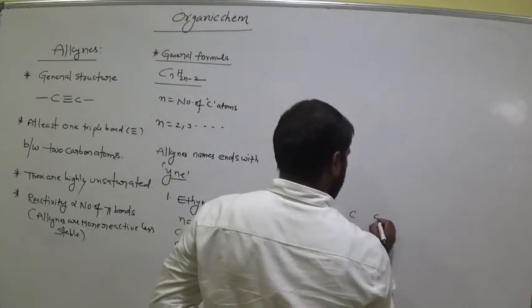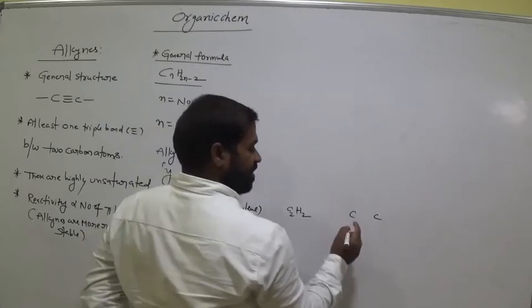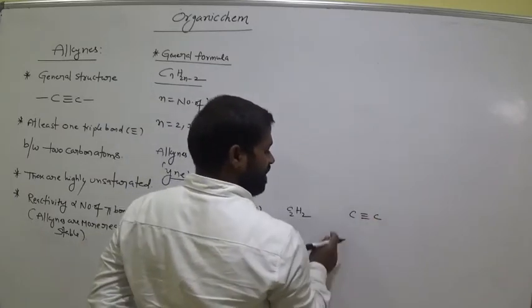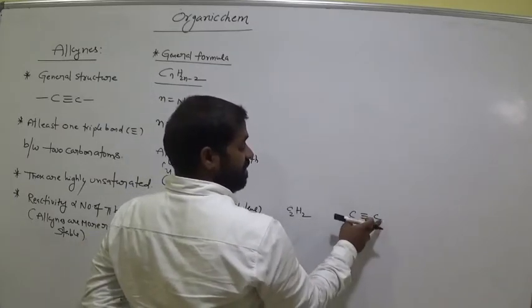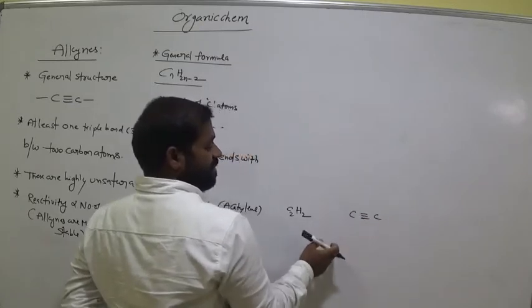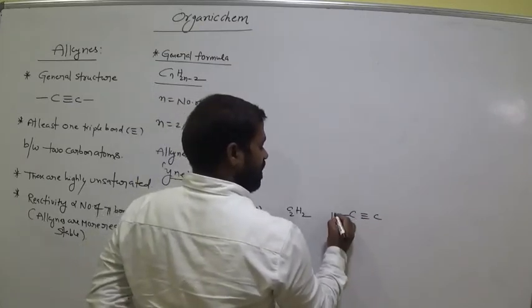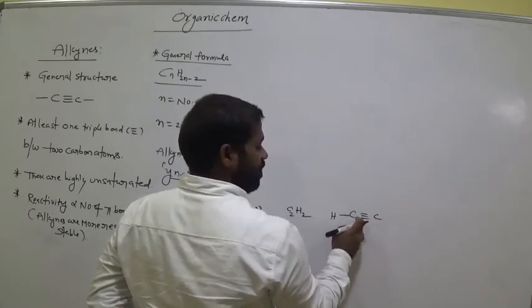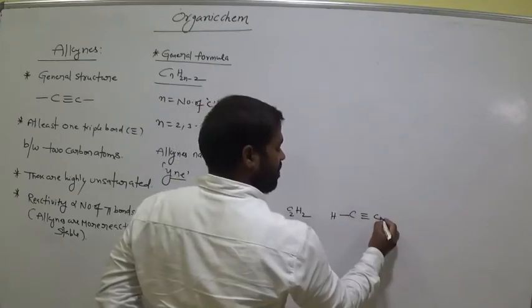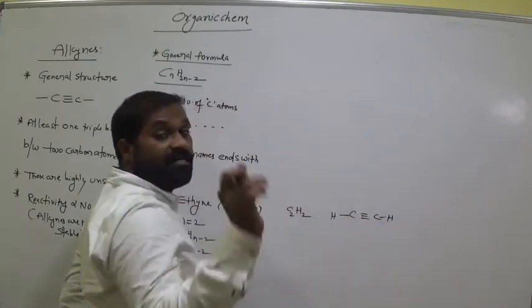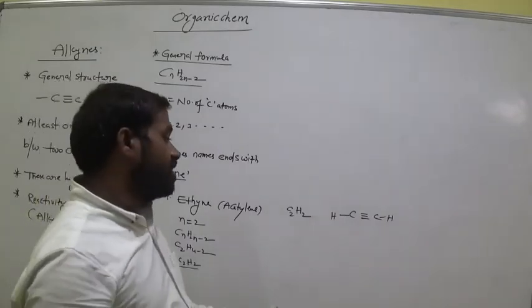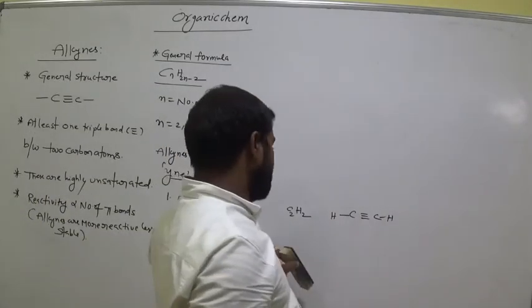We have 2 carbons in this one. At least one triple bond between 2 carbons. Am I right? Now this carbon is bonded with 3 bonds to the other carbon, so it needs one more bond. So keep hydrogen here. Similarly this carbon is already bonded with 3 bonds, so it needs one more bond to get tetravalency. Okay? Is it clear?